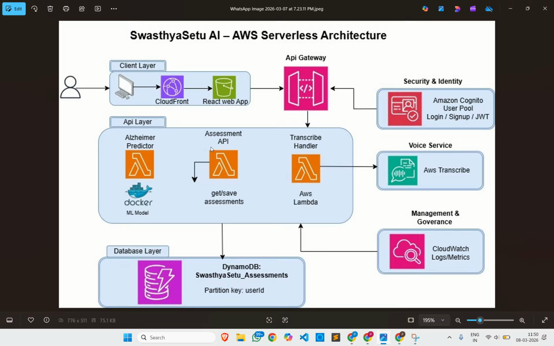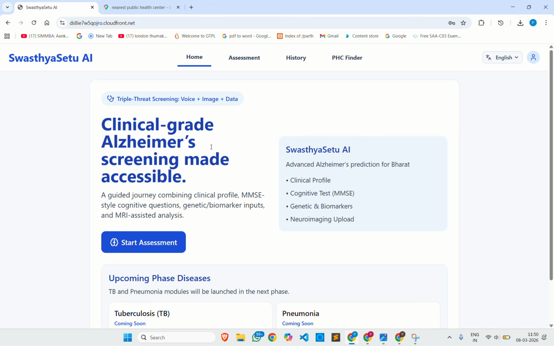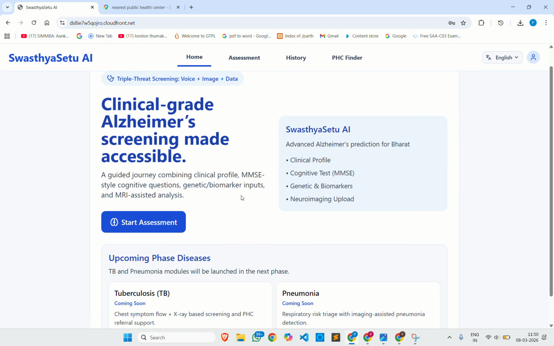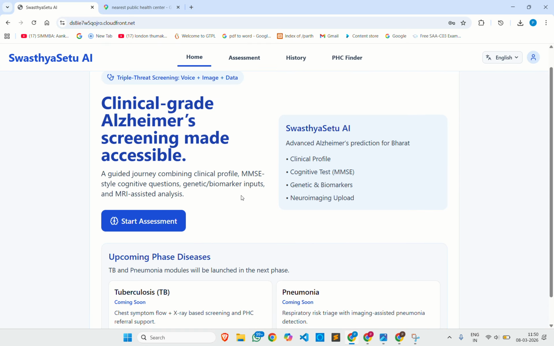We can also have a discussion about what the business impact was. Beyond being a prototype, Swasthya Setu has a strong real-world impact and business potential. Neurological diseases like Alzheimer's are growing rapidly in India due to the population and lifestyle changes. However, early screening tools remain limited to specialized hospitals. Most hospitals do not have this early screening. They are only in specialized hospitals, which the rural population and others cannot access due to their very expensive nature.